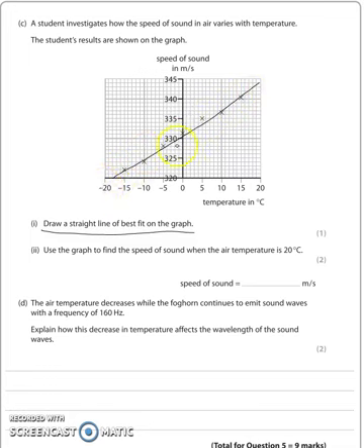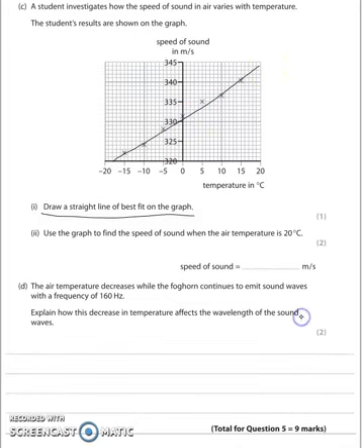If you can't go through all of them, you try and keep the same number on both sides of the line. They would give you a range of values here. It was somewhere between there and there. Anywhere within that range would be fine, because you're going to use the graph to find the speed of the sound when the air temperature is 20 degrees. So you go up from here, and then where the line hits, you're going to track across, and I think it's about 344. Notice there's 2 marks here because you're going to use the graph.